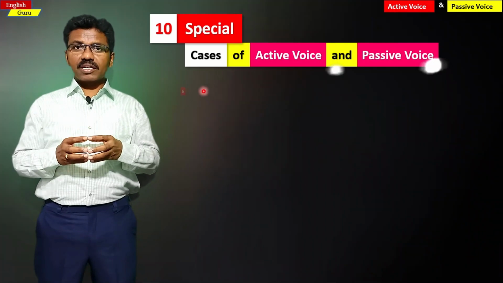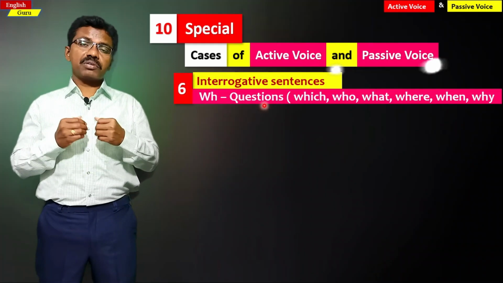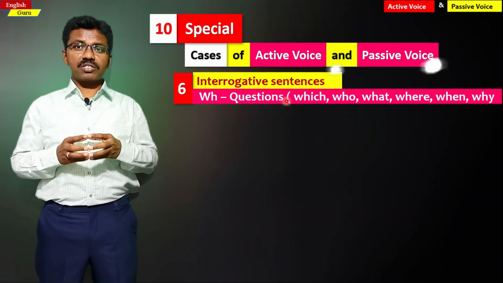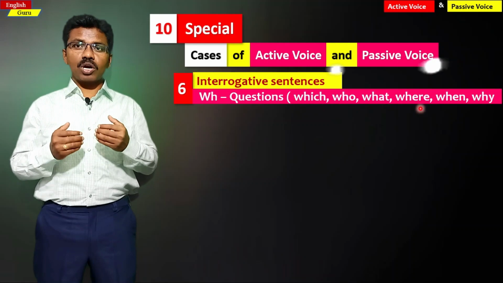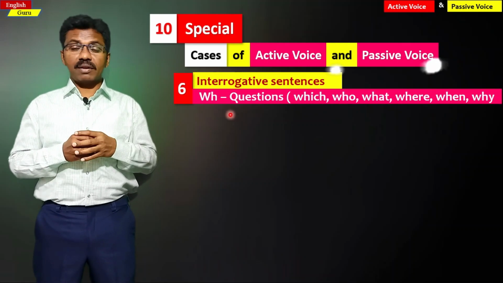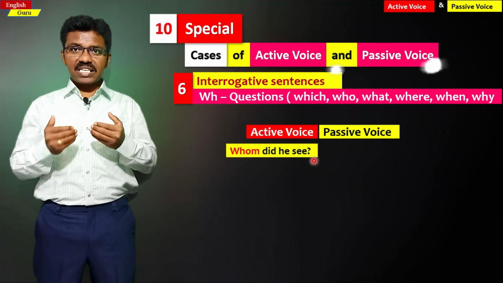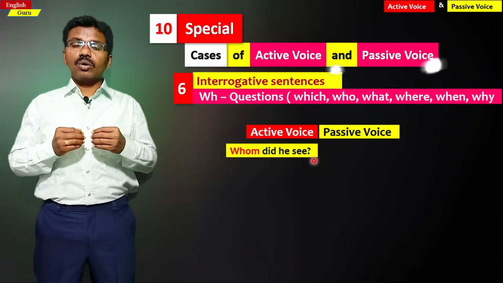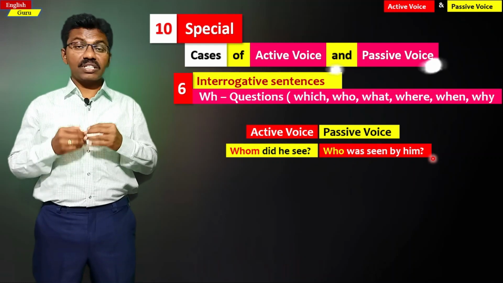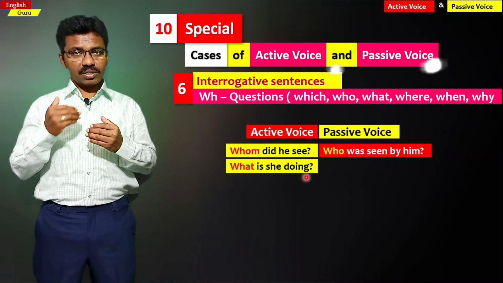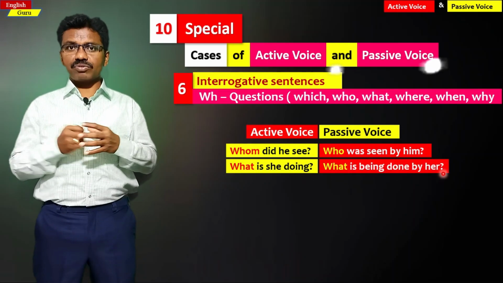The sixth special case is interrogative sentences which are formed with the help of question words. They are called WH questions. They are normally formed with question words like which, who, what, where, when, why. For example, if you see them in sentences, whom did he see? This is an active structure. Who was seen by him? This is how we write in passive voice. The next sentence, what is she doing? It's an active sentence. And what is being done by her is a passive structure.